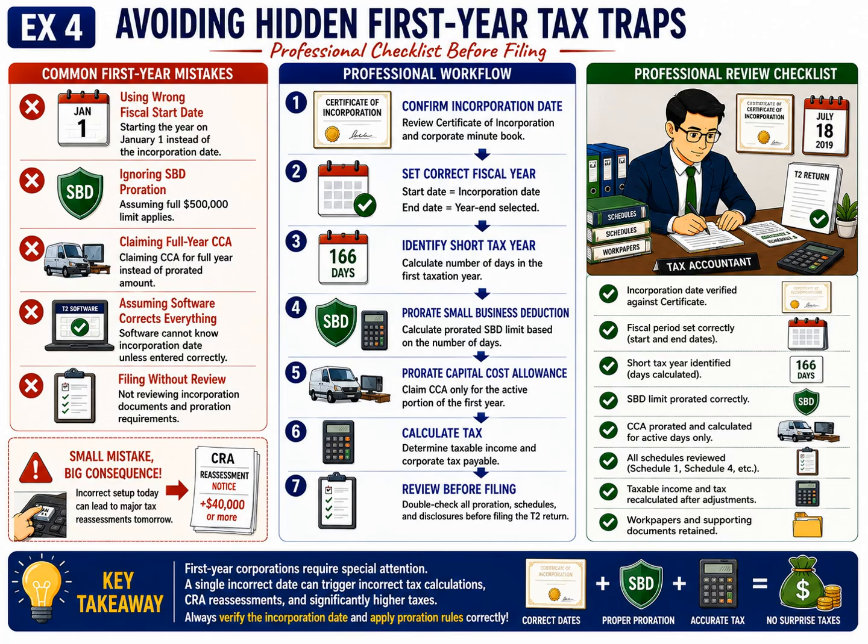The key takeaway from this slide is that preparing a first-year corporate tax return is much more than entering numbers into tax software. Professional accountants follow a disciplined review process that begins with verifying the incorporation date, applies all required first-year proration rules, carefully reviews every calculation, and confirms the accuracy of the return before filing. This systematic approach prevents costly mistakes and ensures compliance with Canadian corporate tax rules.